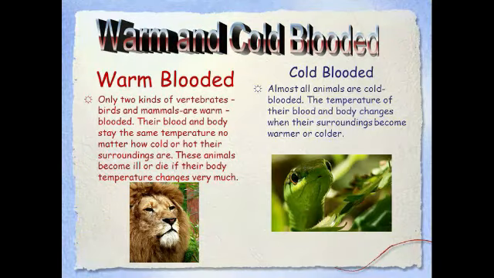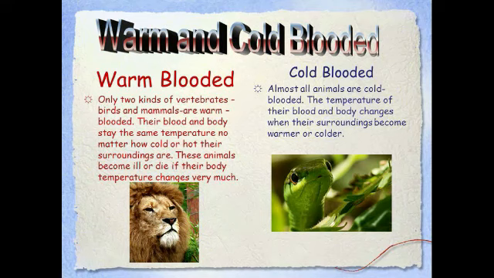Then they are warm-blooded. Can you tell what are warm-blooded and cold-blooded animals? Warm-blooded animals are animals that are capable of maintaining a nearly constant body temperature irrespective of the temperature of the environment. Thus, their body temperature remains the same as they move from one surrounding to another.